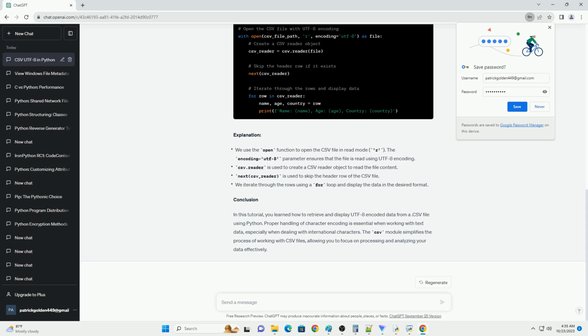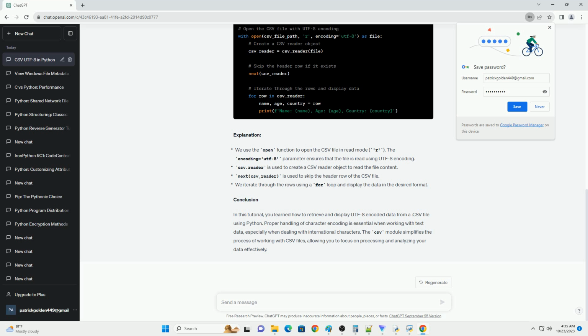Title: Retrieving and displaying UTF-8 data from a .csv file in Python. Introduction. CSV, comma-separated values, files are commonly used for storing tabular data, and Python provides various libraries to work with them. When dealing with international characters and special symbols, it's important to handle the encoding properly, and UTF-8 is a widely used character encoding that supports most of the world's written languages.